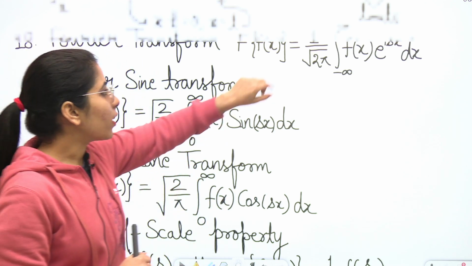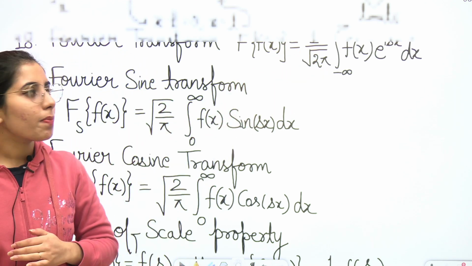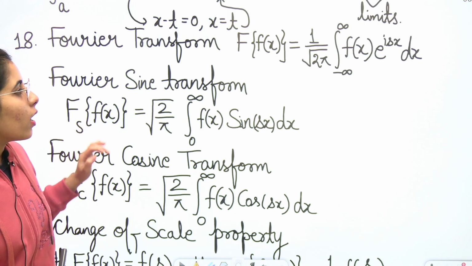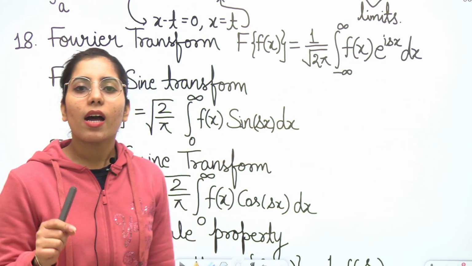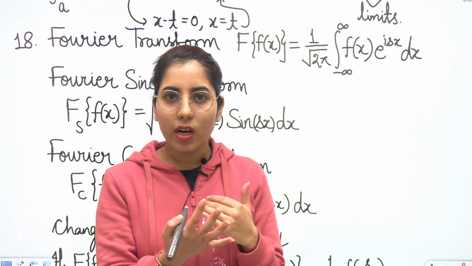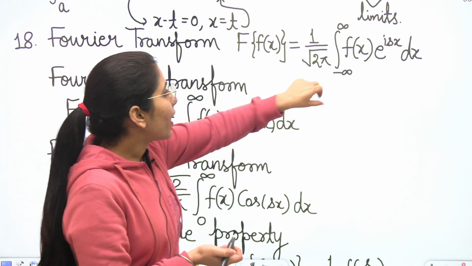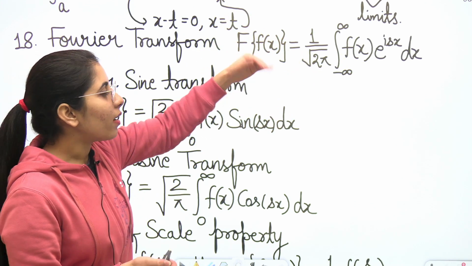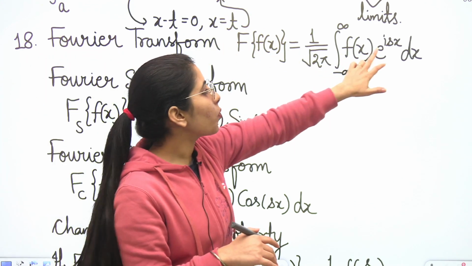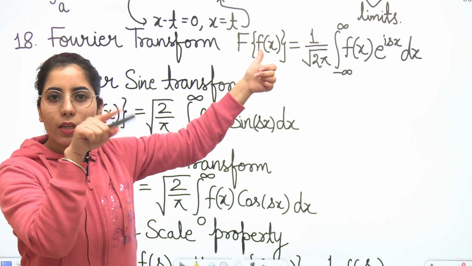Clear? Next point, 1 upon root 2 pi, integration from minus infinity to plus infinity of f(x) e to the power iota s x dx. If somebody asks you to find the inverse Fourier transform, what you will have to do is f(x) will remain there and the rest of the terms you can take to this side in a simple manner, and the exponential will become one with a negative power.